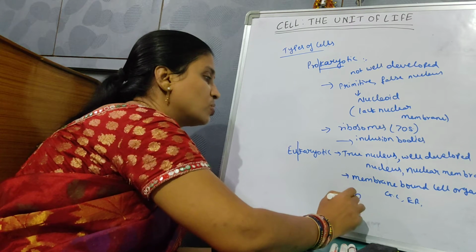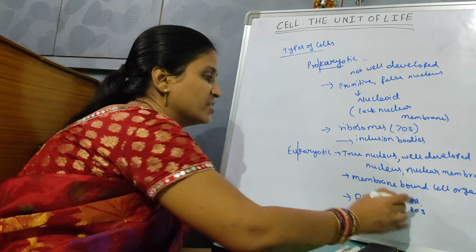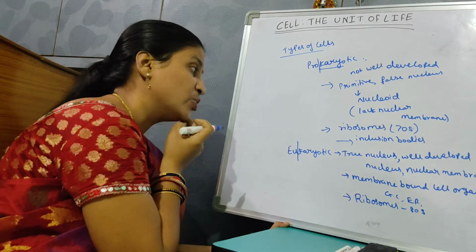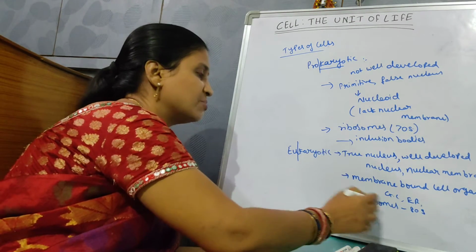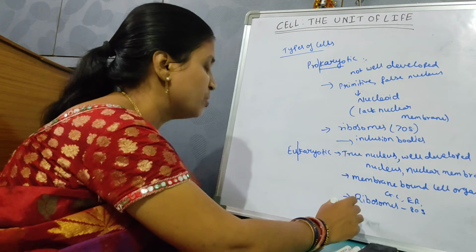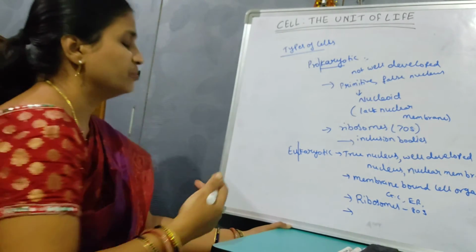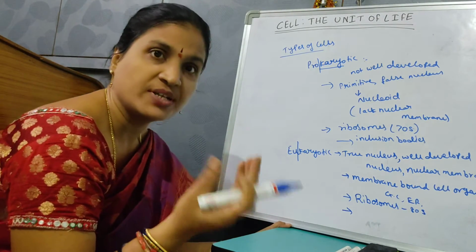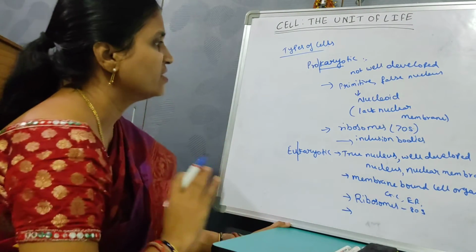These eukaryotic cells also contain ribosomes, both 70S and 80S. 70S are present in prokaryotic cells, and 80S ribosomes are present in eukaryotic cells. In detail we will study. Reserve food materials are also present, in different cell parts, for example vacuoles, which store food materials. So the general differences between prokaryotic and eukaryotic cells are these.